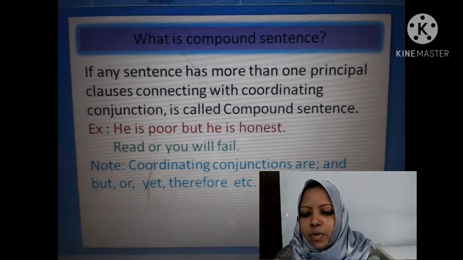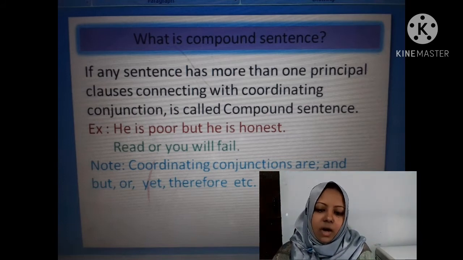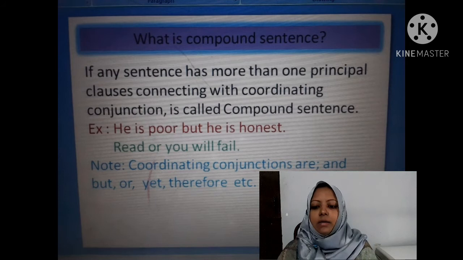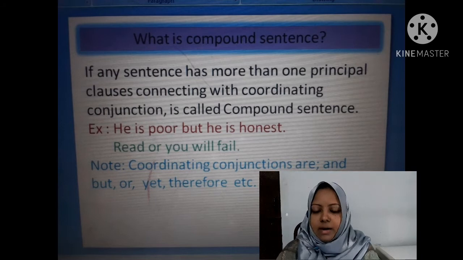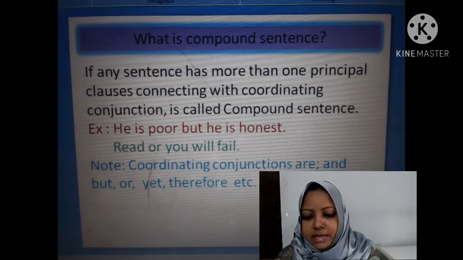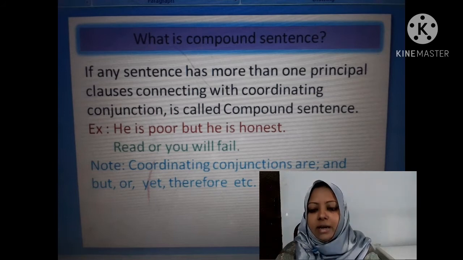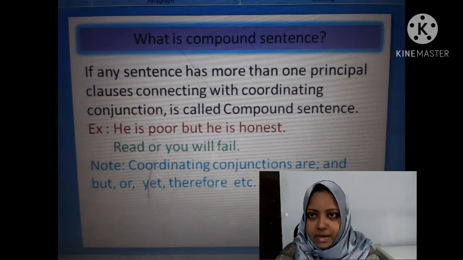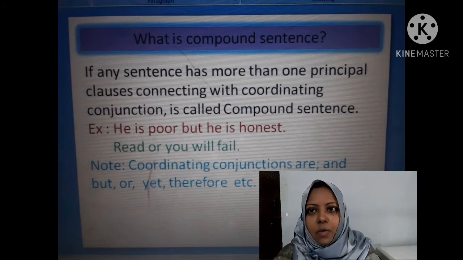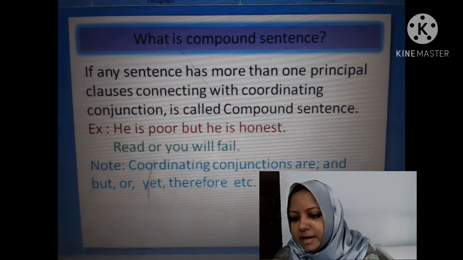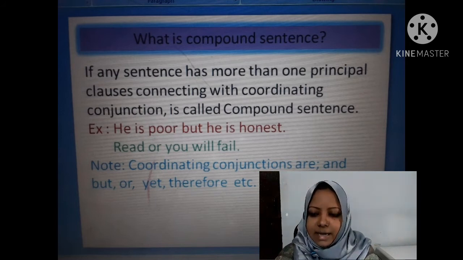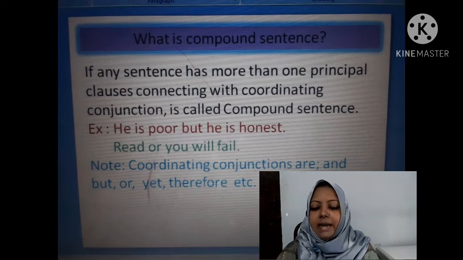And now the compound sentence. If any sentence has more than one principal clause connected with a coordinating conjunction, it is called a compound sentence. Example: he is poor but he is honest. Read or you will fail. And how will you understand that the sentence is a compound sentence? When you get a coordinating conjunction in a sentence connecting principal clauses, then you have to understand that the sentence is a compound sentence. And I have written here some coordinating conjunctions such as and, but, or, yet, therefore, etc.